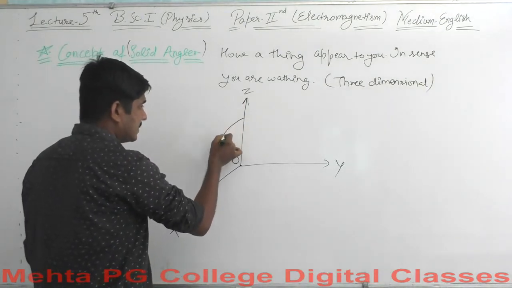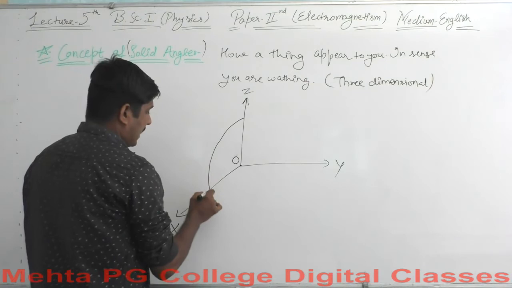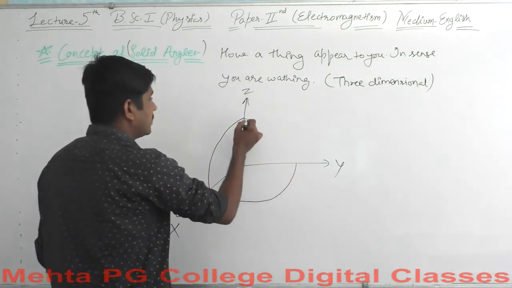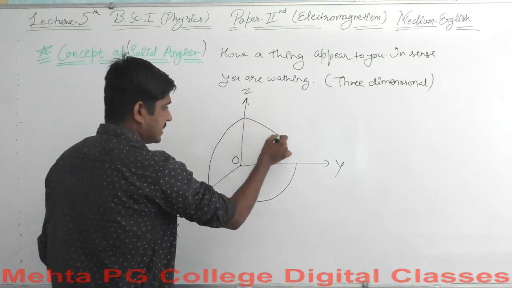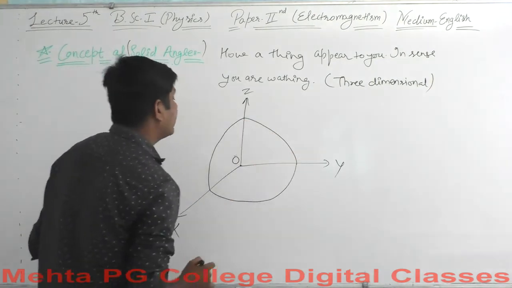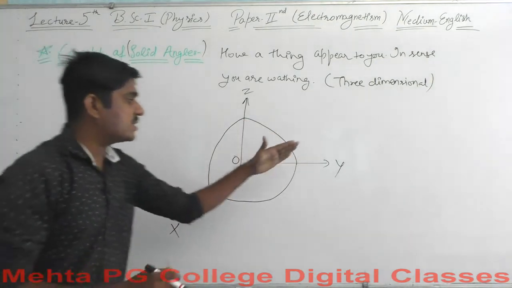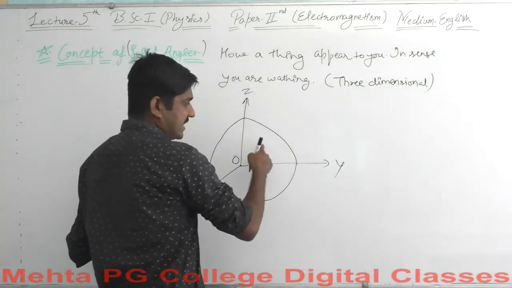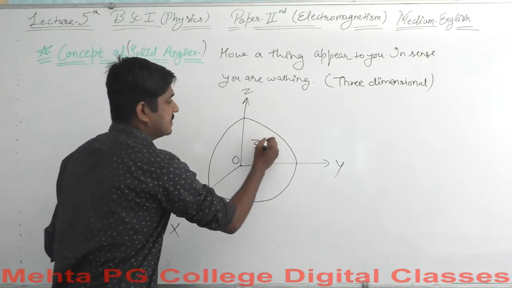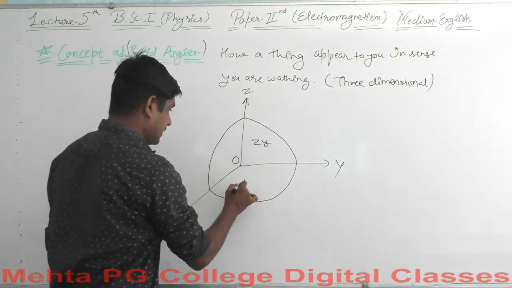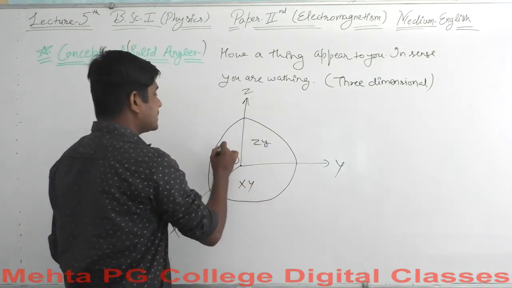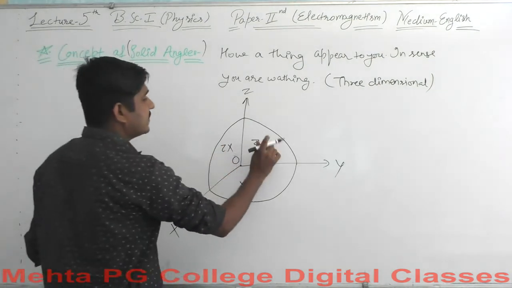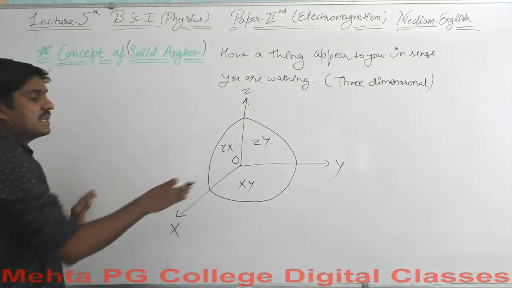I am trying to do it properly, but it may not be proper on the whiteboard. Can you imagine all these? This is the ZY plane, this is the XY plane, and this is the ZX plane.